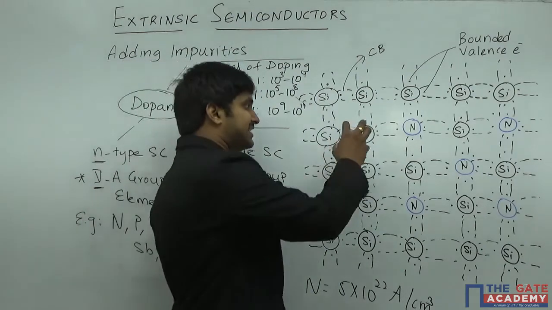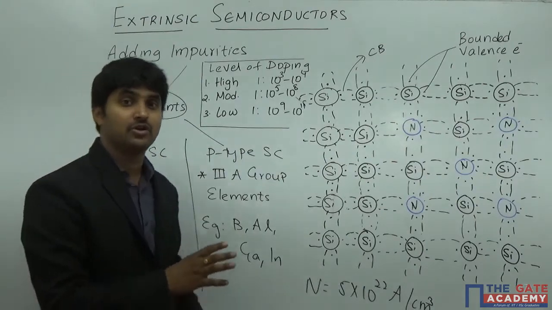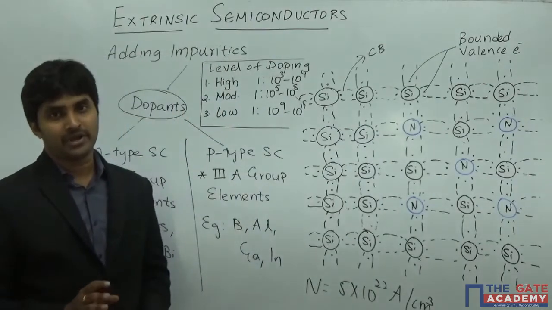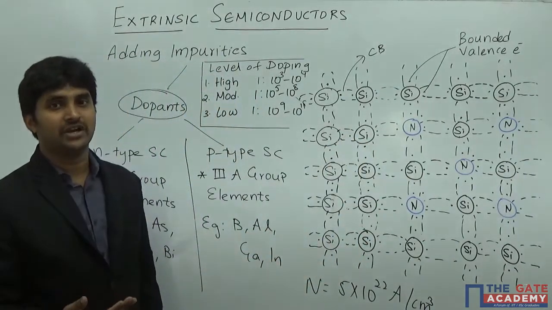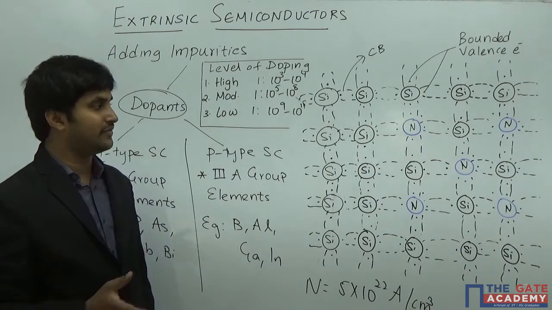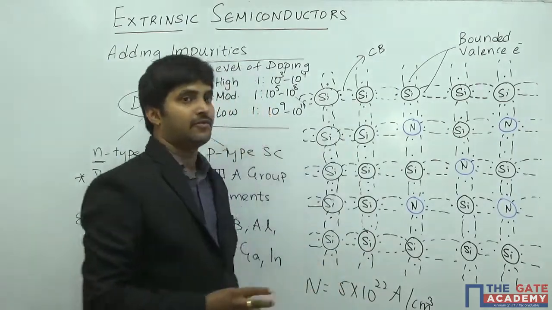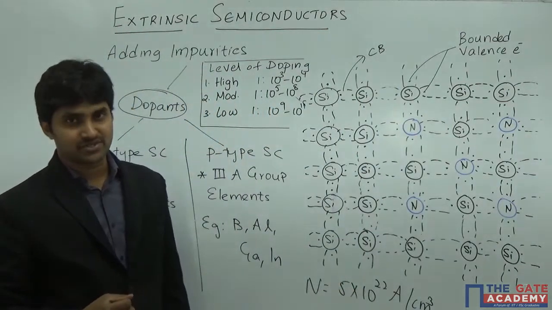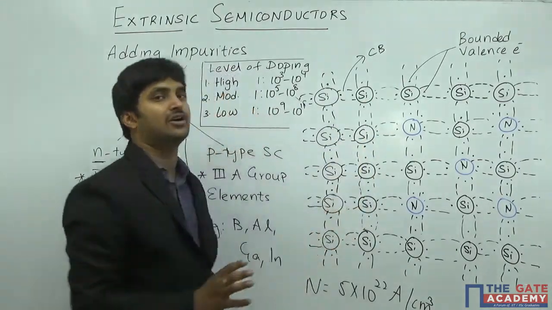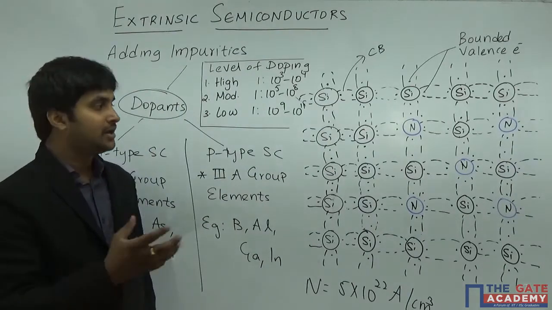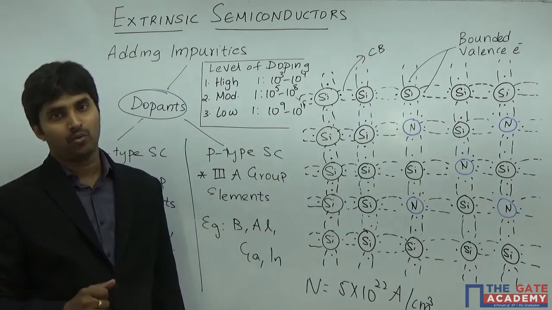So generally silicon is going to have 4 valence electrons. Nitrogen has 5 and silicon has 4 because it is a 4A group element. When we learned about intrinsic semiconductors, we discussed that silicon is going to form 4 covalent bonds with the neighboring silicon atoms. Each and every silicon atom shares electrons with the neighboring silicon atoms in its pure state, so that each silicon atom is surrounded by 4 silicon atoms and is bound by covalent bonds.